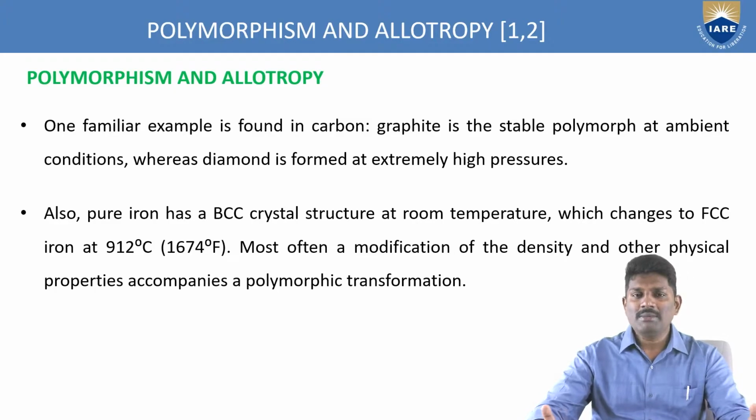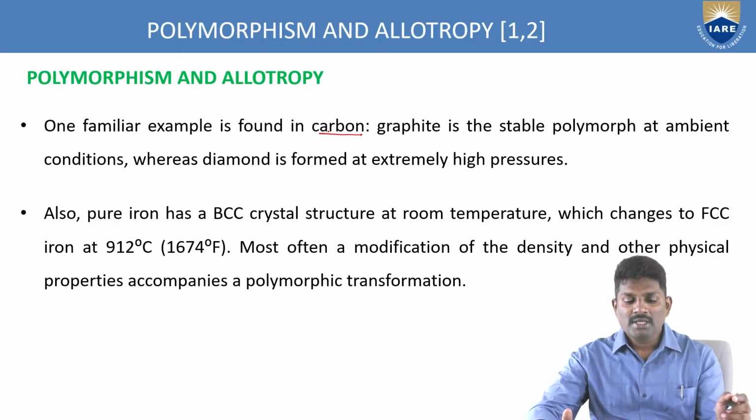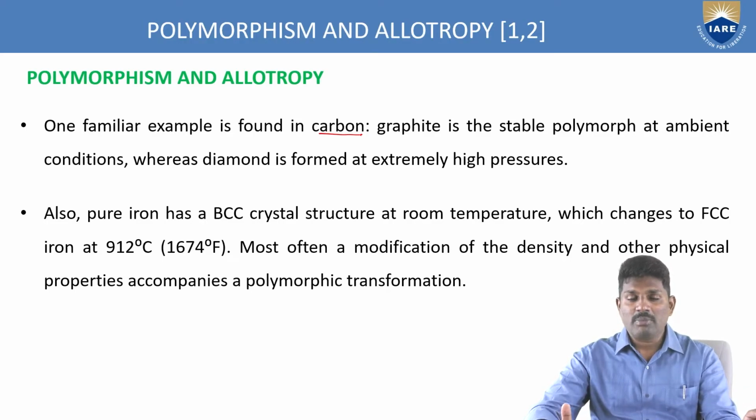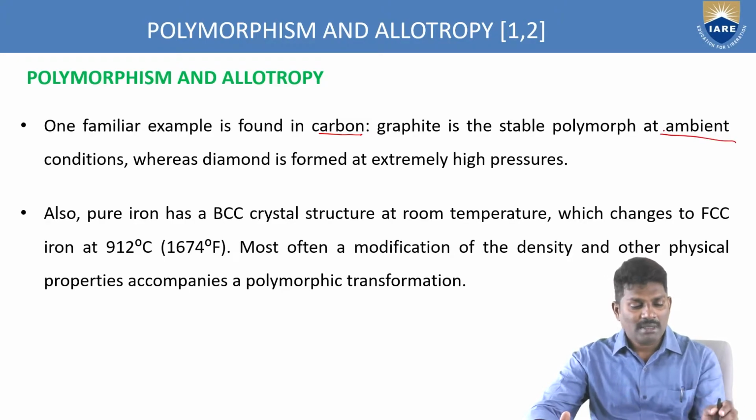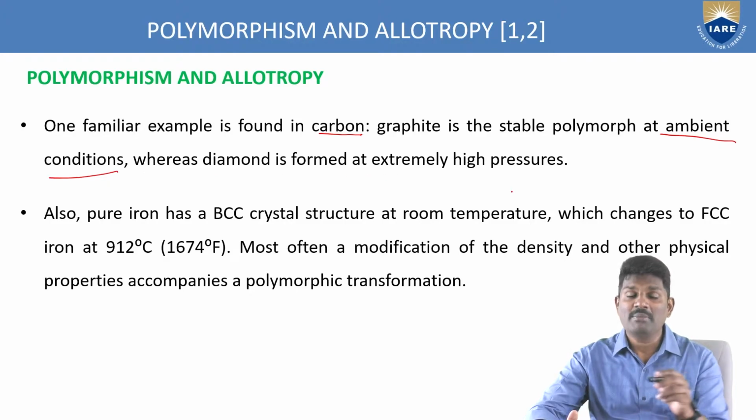And the best example is found in the carbon atom. So what is happening here? Carbon is the best example to explain this polymorphism phenomenon. Graphite is the stable polymorph at ambient temperature. So at ambient temperature conditions, we have the graphite atomic structure for carbon. Whereas diamond is formed at extremely high pressure.